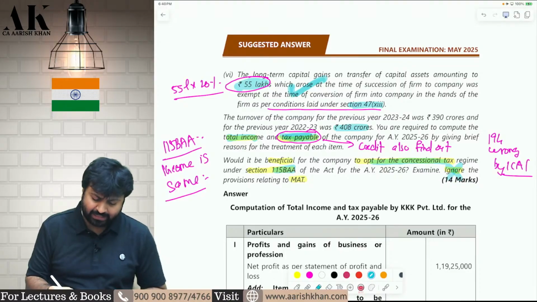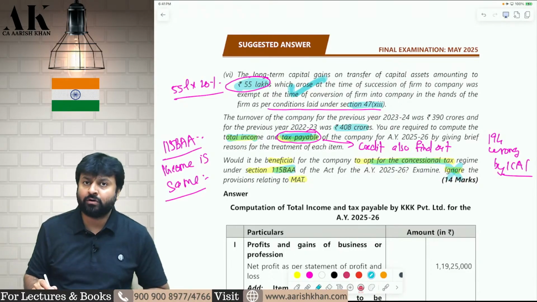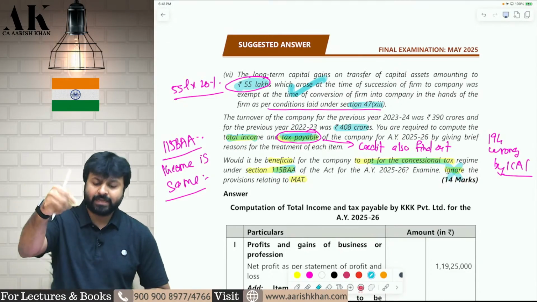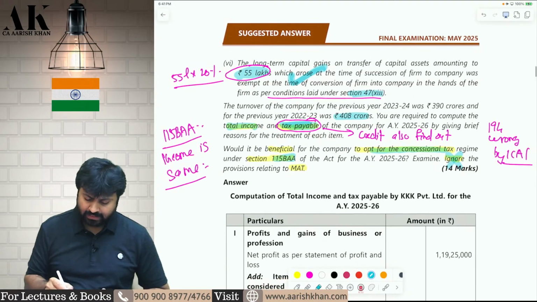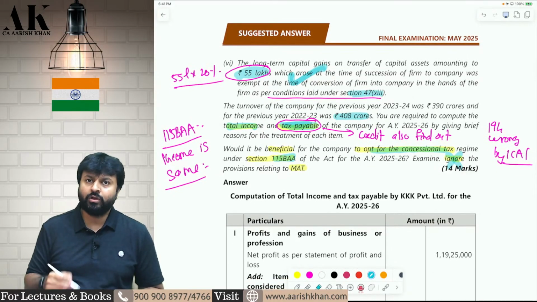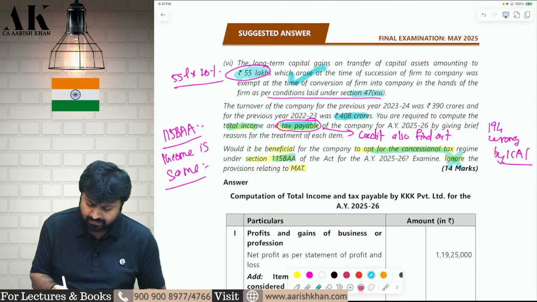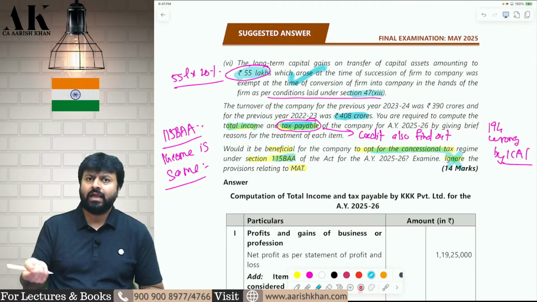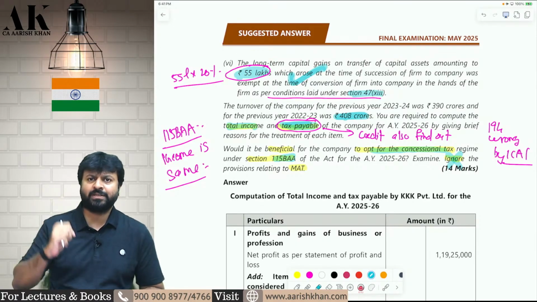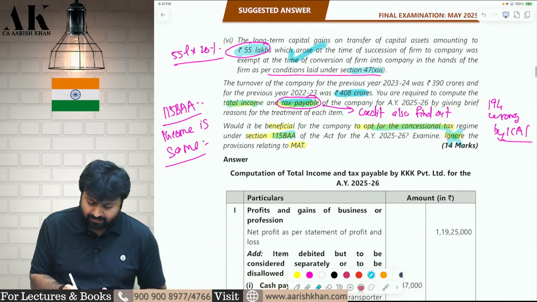So this 55 lakhs will be subject to 20% capital gain tax now. Okay. So you have to pay 20% capital gain tax on this particular amount. After that, you have to apply what? You have to apply on normal income. You will pay normal tax of 30% because the turnover of last to last year is 408 crore. And on special income, you will pay the special rate. And then you will apply 115BAA.